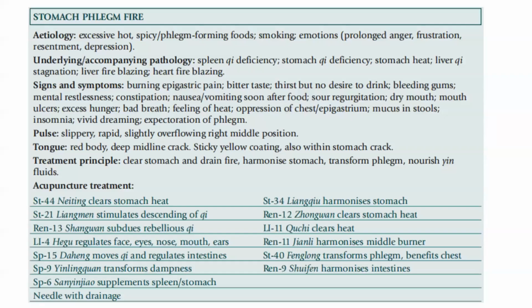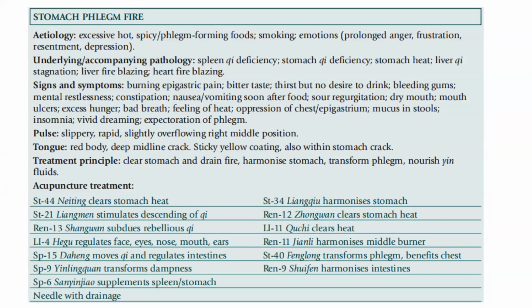So to summarize, stomach phlegm fire has its etiology in excessive hot, spicy, phlegm-forming foods, smoking, and emotions such as prolonged anger, frustration, resentment, and depression. The underlying or accompanying pathology includes spleen chi deficiency, stomach chi deficiency, stomach heat, liver chi stagnation, liver fire blazing, and heart fire blazing.